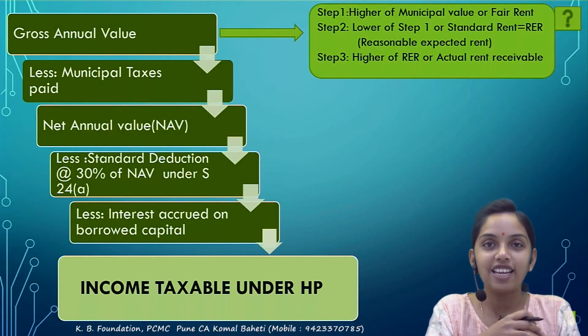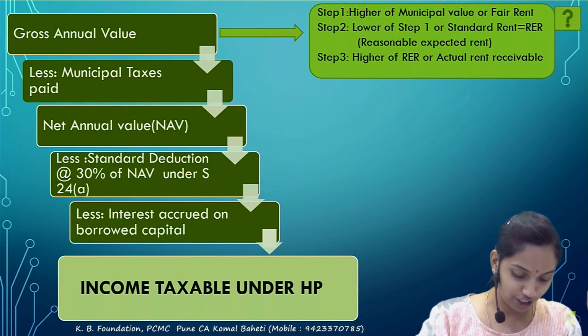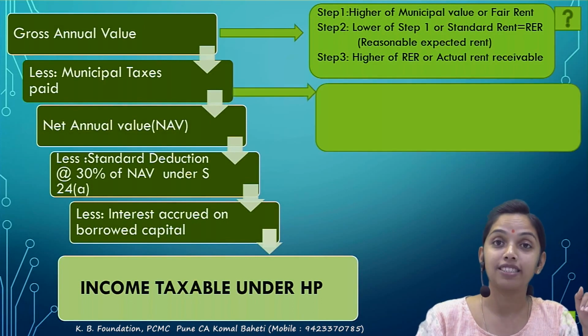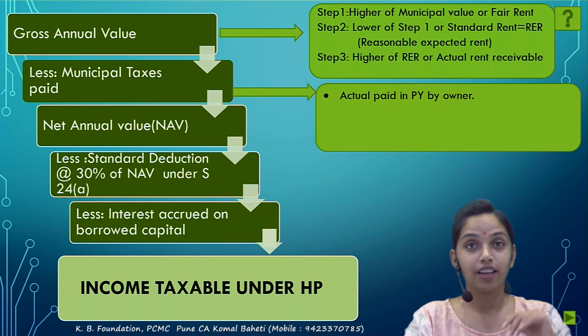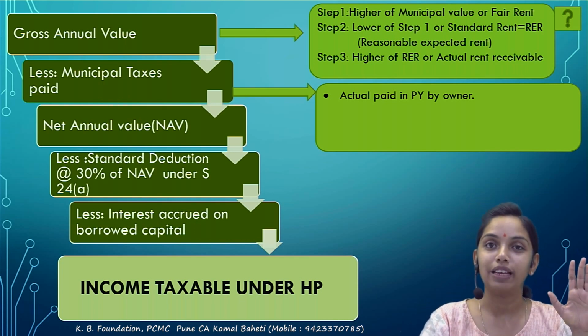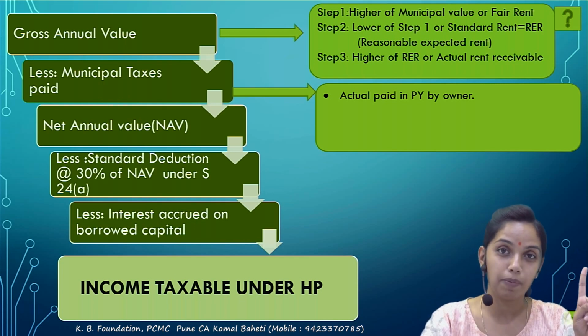So from the gross annual value, you will get the deduction of the municipal taxes. But what is the condition for the deduction of municipal taxes? The municipal taxes must be paid by the owner. Then only the deduction is available. Otherwise, the deduction is not available. So the basic condition: municipal taxes must be paid, and second, it should be paid by the owner.